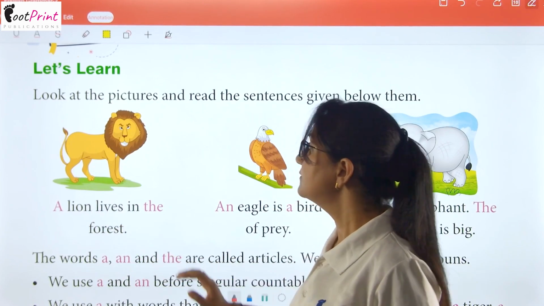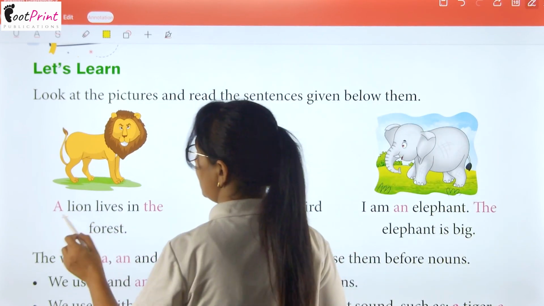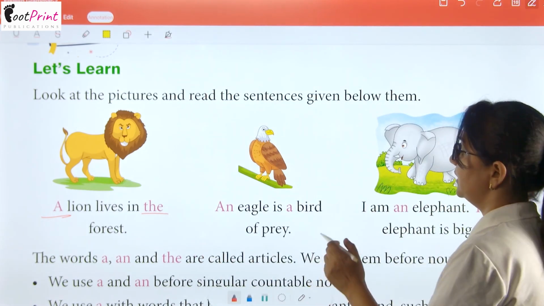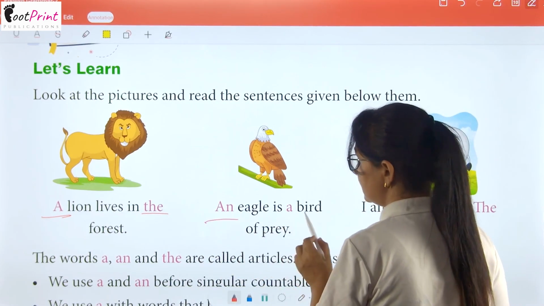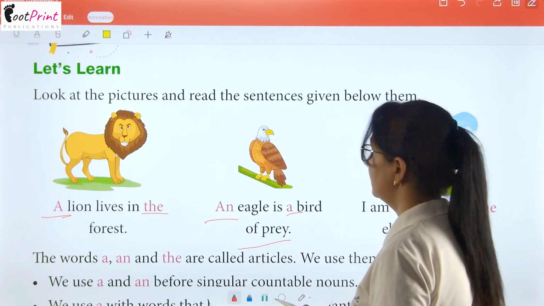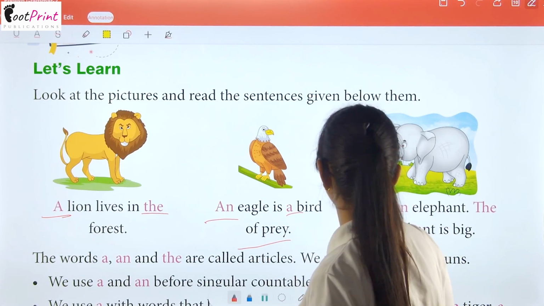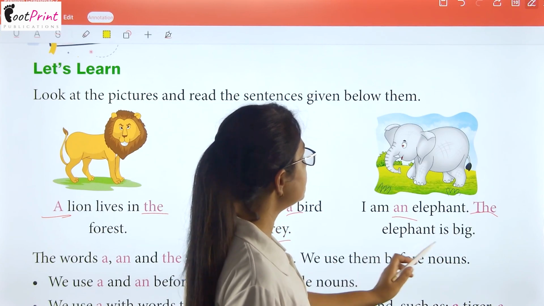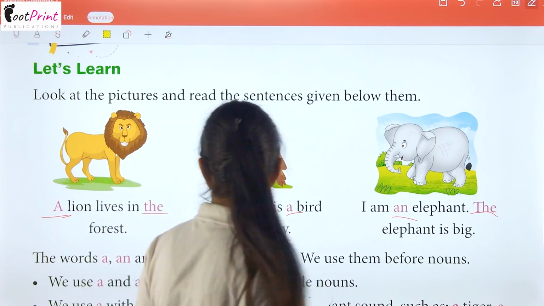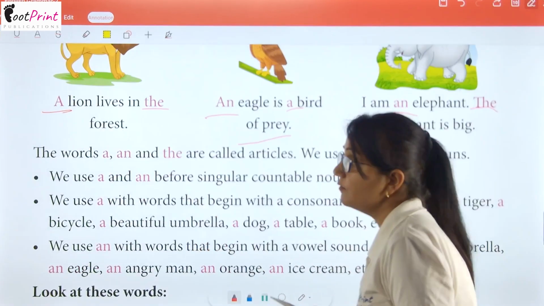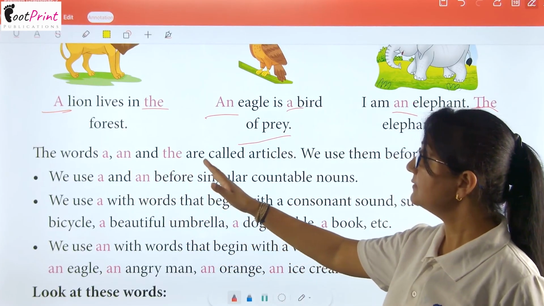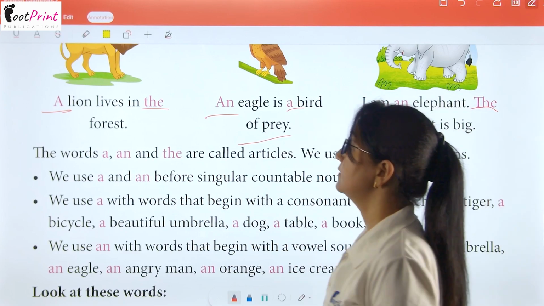A lion lives in the forest. You have to just keep in your mind the colored words. An eagle is a bird of prey. I am an elephant. The elephant is big. Okay? So, these are your sentences. The words a, an and the are called articles.